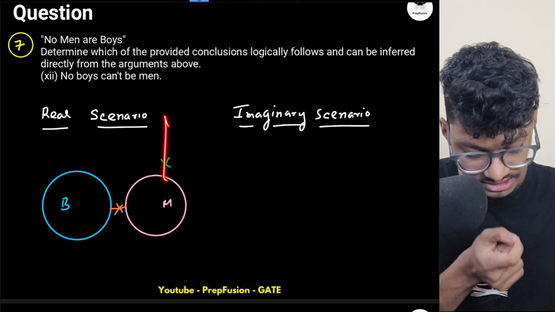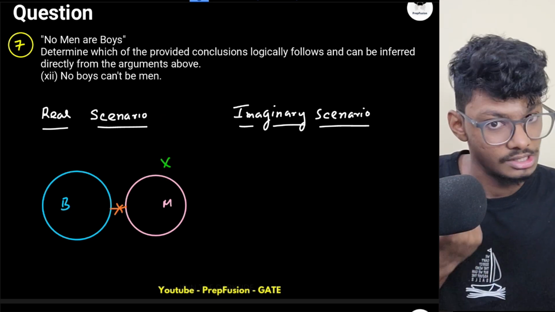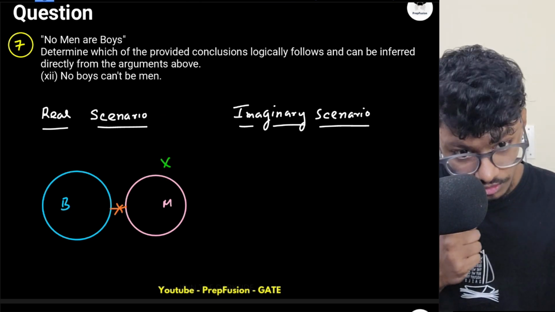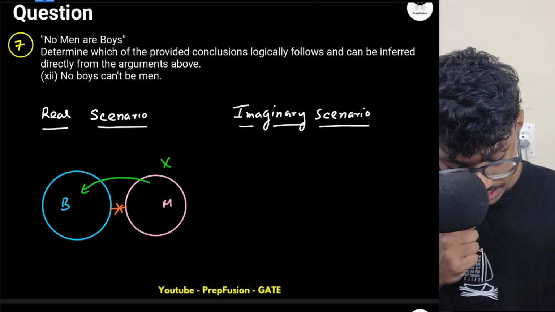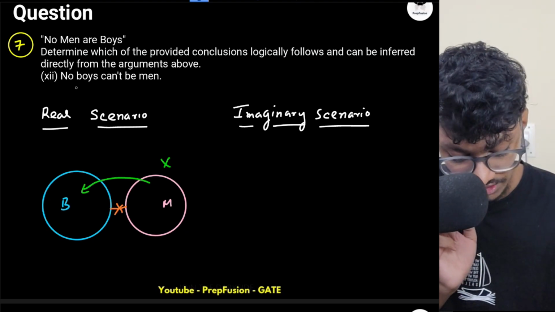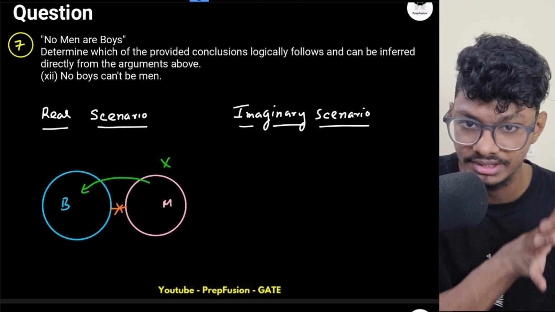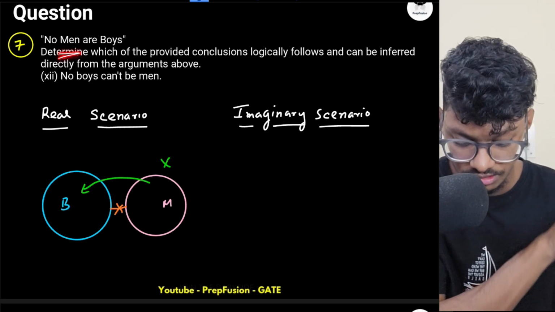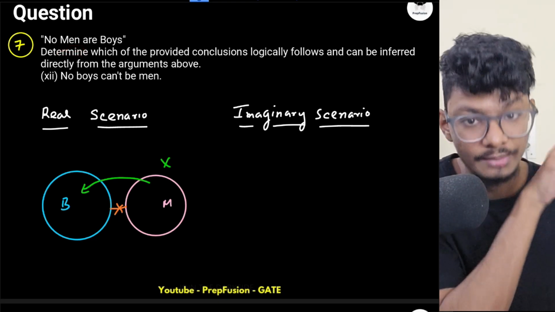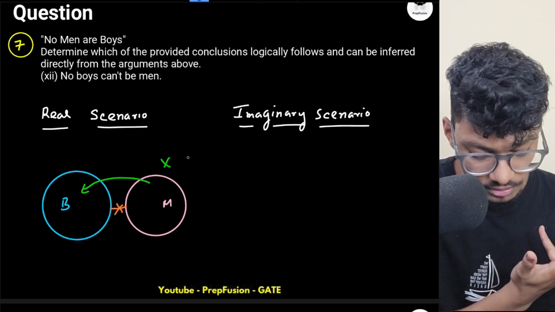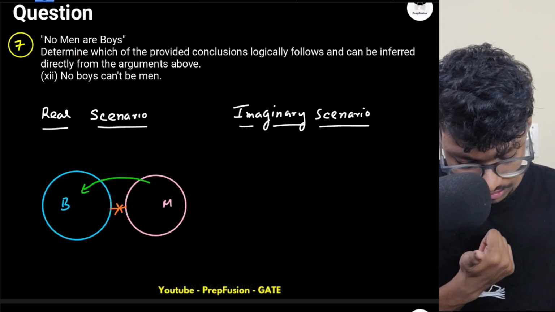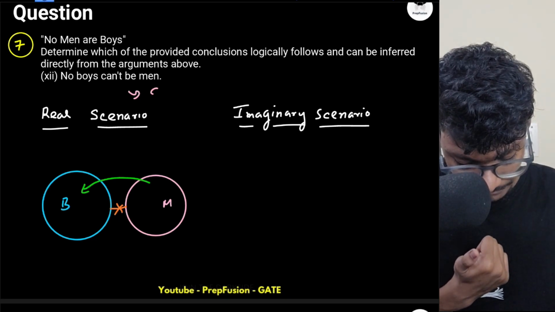Now you might say, sir, this is the real scenario. Okay. But in the real scenario, I had information from men to boys. Okay, but I didn't have any information from boys to men. So no boys can't be men. That is, it is telling no elements of B can be inside M. This was telling no elements of M are B. Okay, so it is telling me something new, and which is actually agreeing with the diagram. So something new has been told.